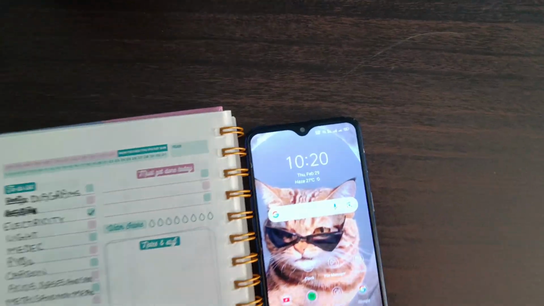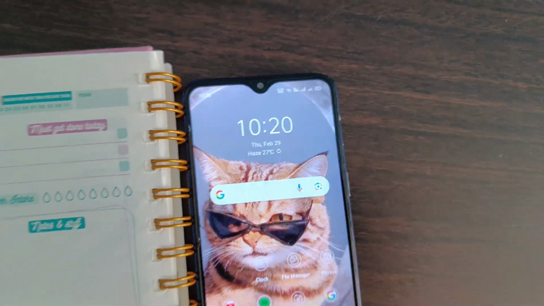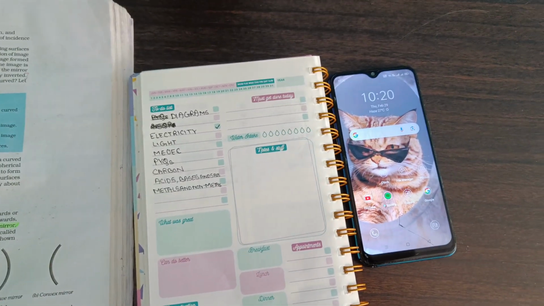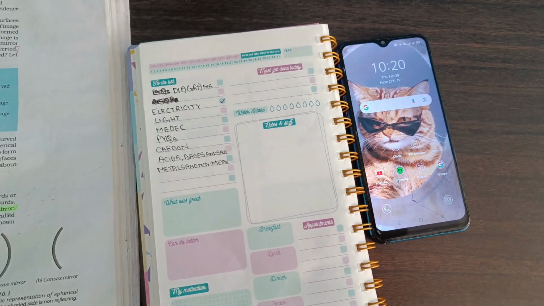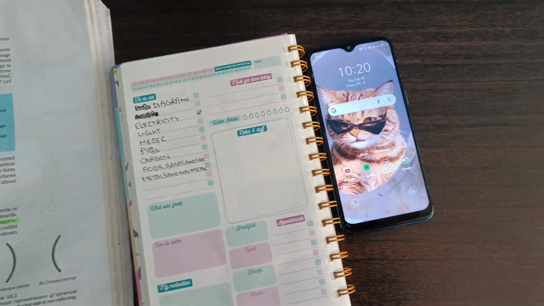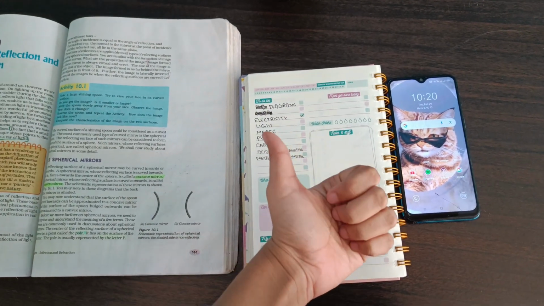Everyone. So it is currently 10:20 a.m. and today is 29th February, Thursday, and this is my to-do list for today. So I have to revise the complete physics and chemistry today, so there's a lot of work to do. So without any further delay, let's get started, and I'll also be practicing the previous year questions. So yeah, let's get started.